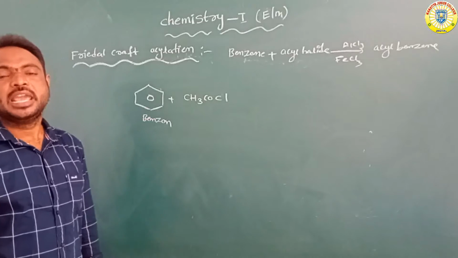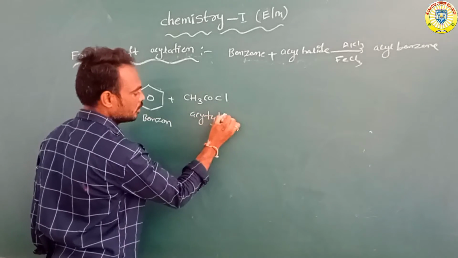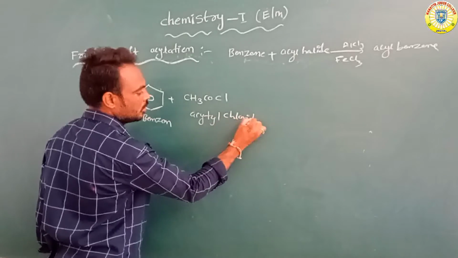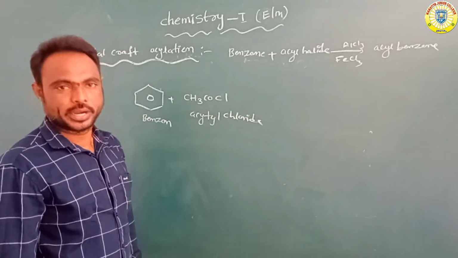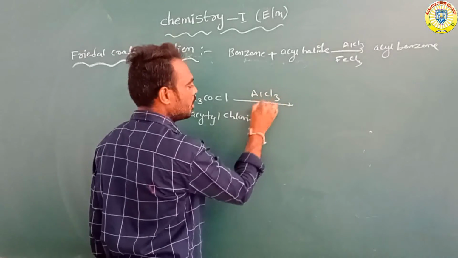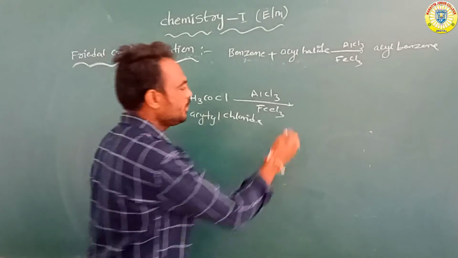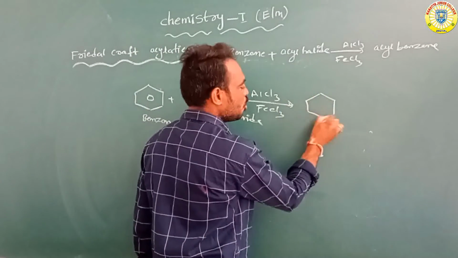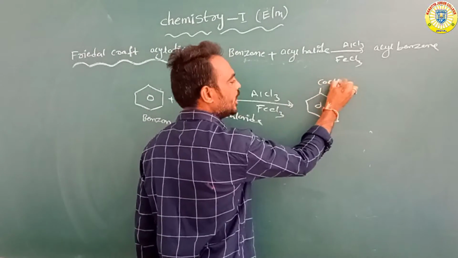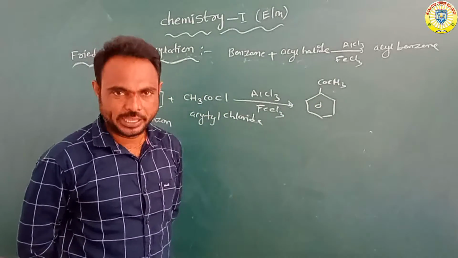CH3COCl means acetyl chloride. In the presence of AlCl3 or FeCl3, the reaction forms benzene attached with COCH3.